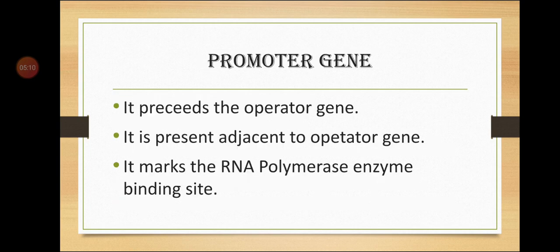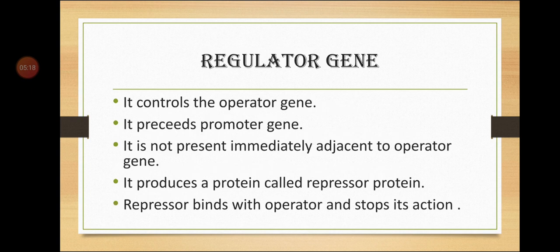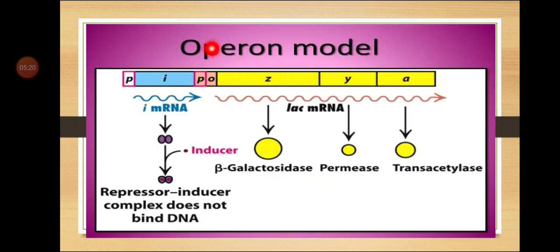Next we are going to study the promoter gene. What is the position of the promoter? It precedes the operator, just before the operator. It is denoted by the letter P. It is present adjacent to the operator, before the operator and near to the operator.